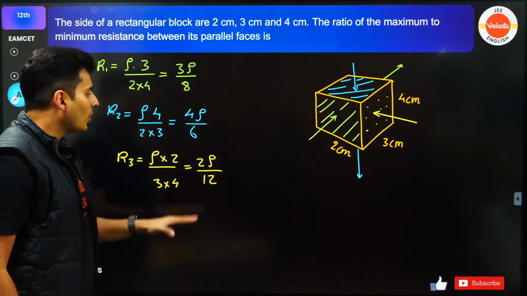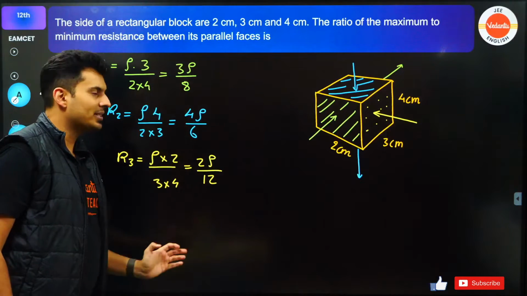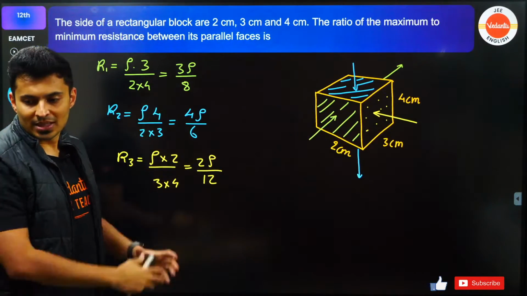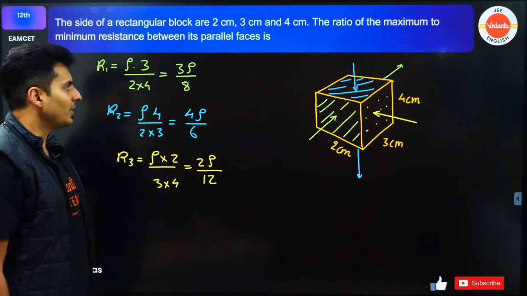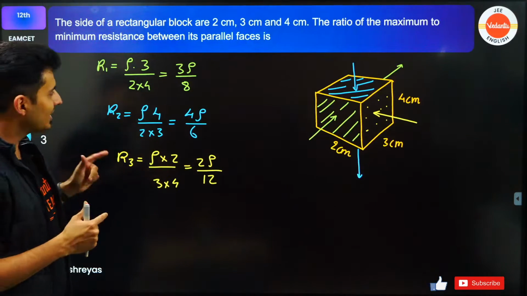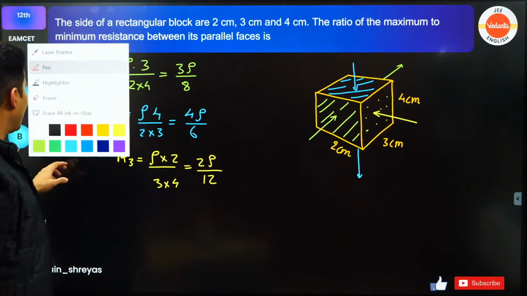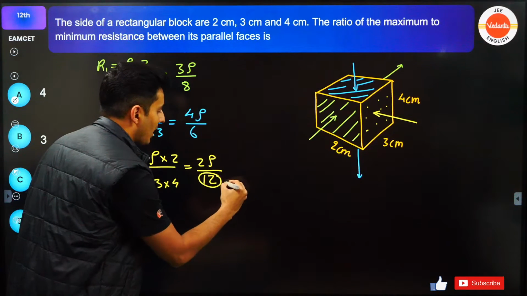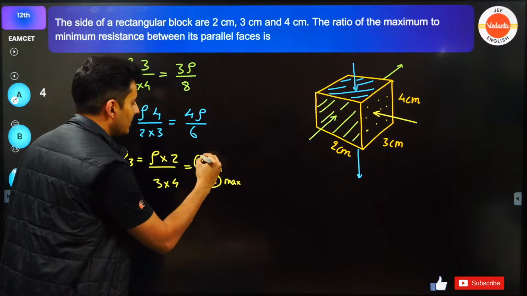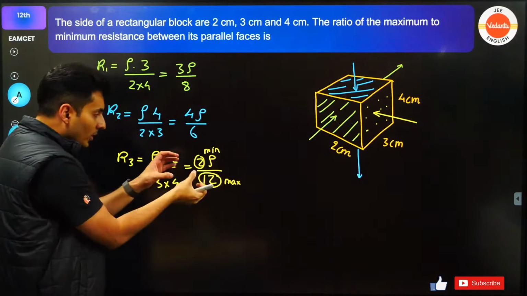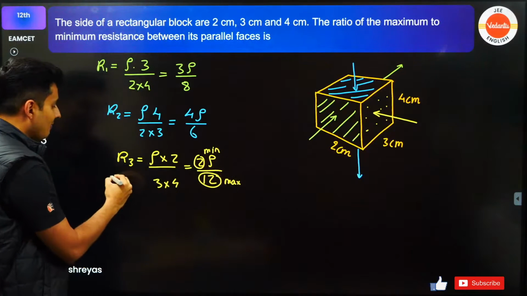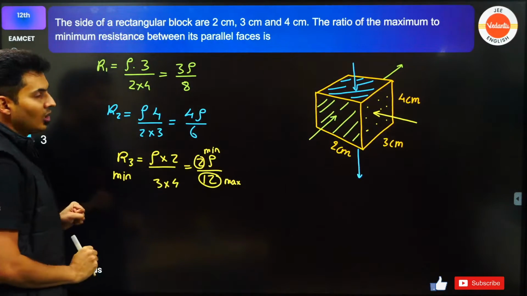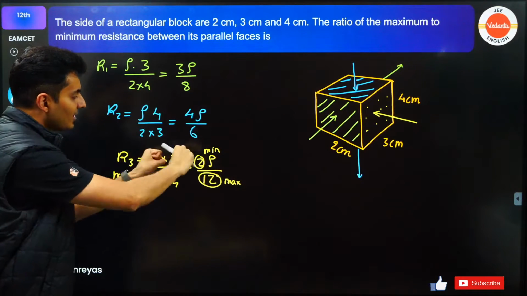Okay. Now look at all these numbers and tell me which is the maximum value and which is the least value. Come on, tell me about it. Look at the numbers. You will quickly realize here this is maximum and this is minimum. So the ratio as a whole will be least. This is the minimum value. Denominator is highest, numerator is lowest.